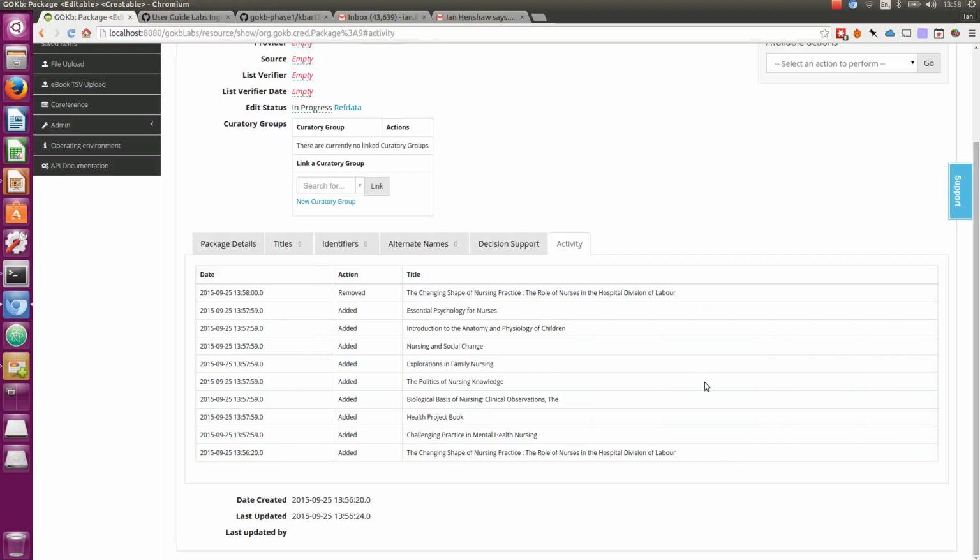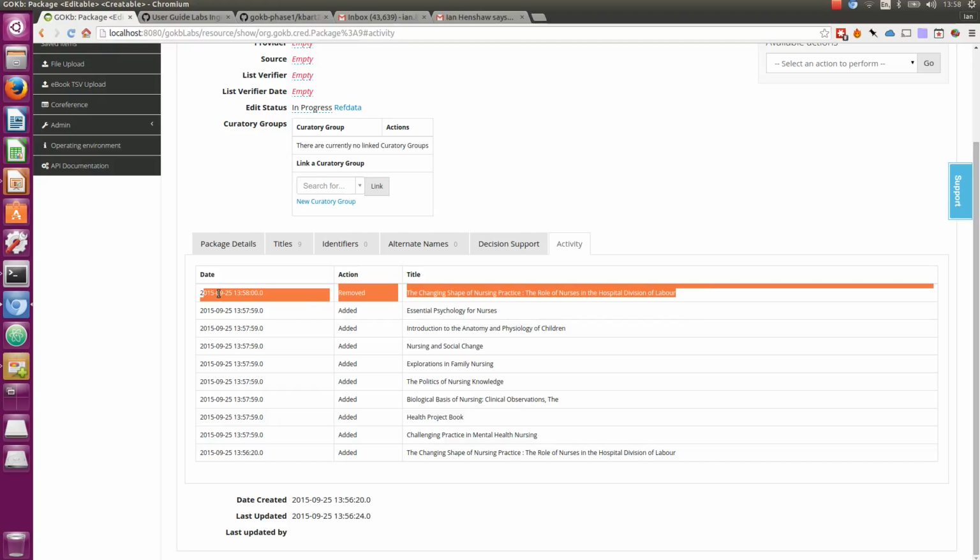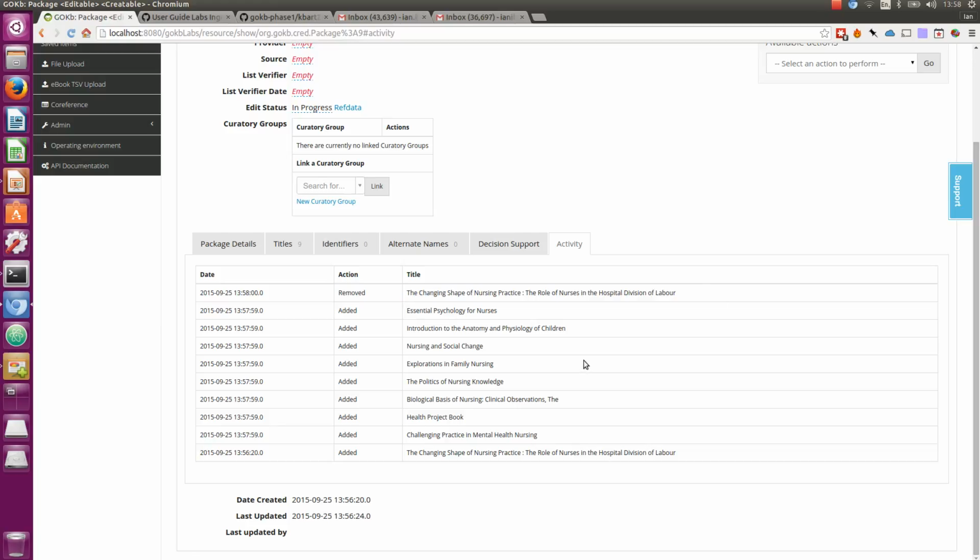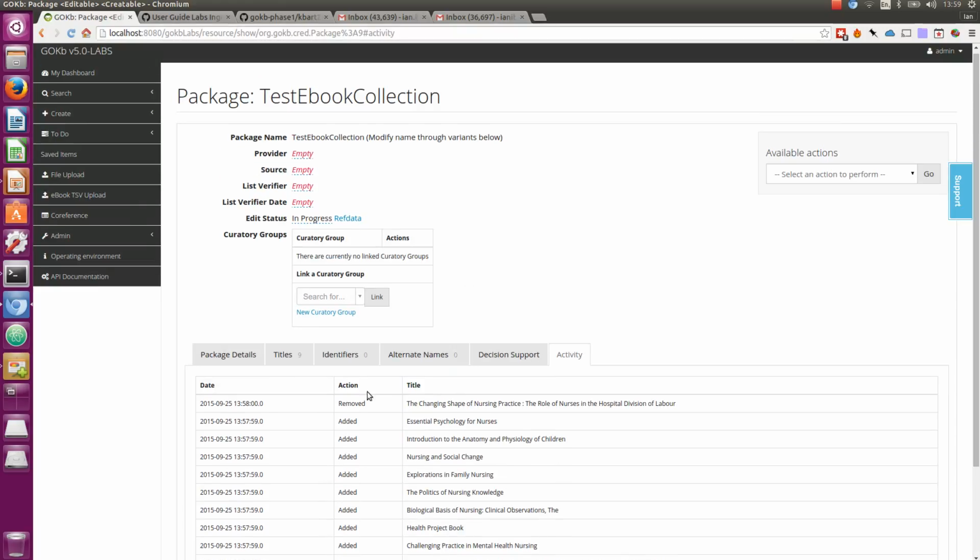That's kind of useful, but obviously amongst tens of thousands of titles you might not spot 1 or 2 changes. But if we go to the Activity tab, you'll see that the top of the list is something warning us, or letting us know at least, that at this date this title was removed from the package. So every time the system automates an ingest, we can tell you exactly what the delta is between the previous version of the package and the latest one. And this just grows consistently so that you can see what's happening with the package over time and its churn, or the amount of new titles and old titles coming in, going out.